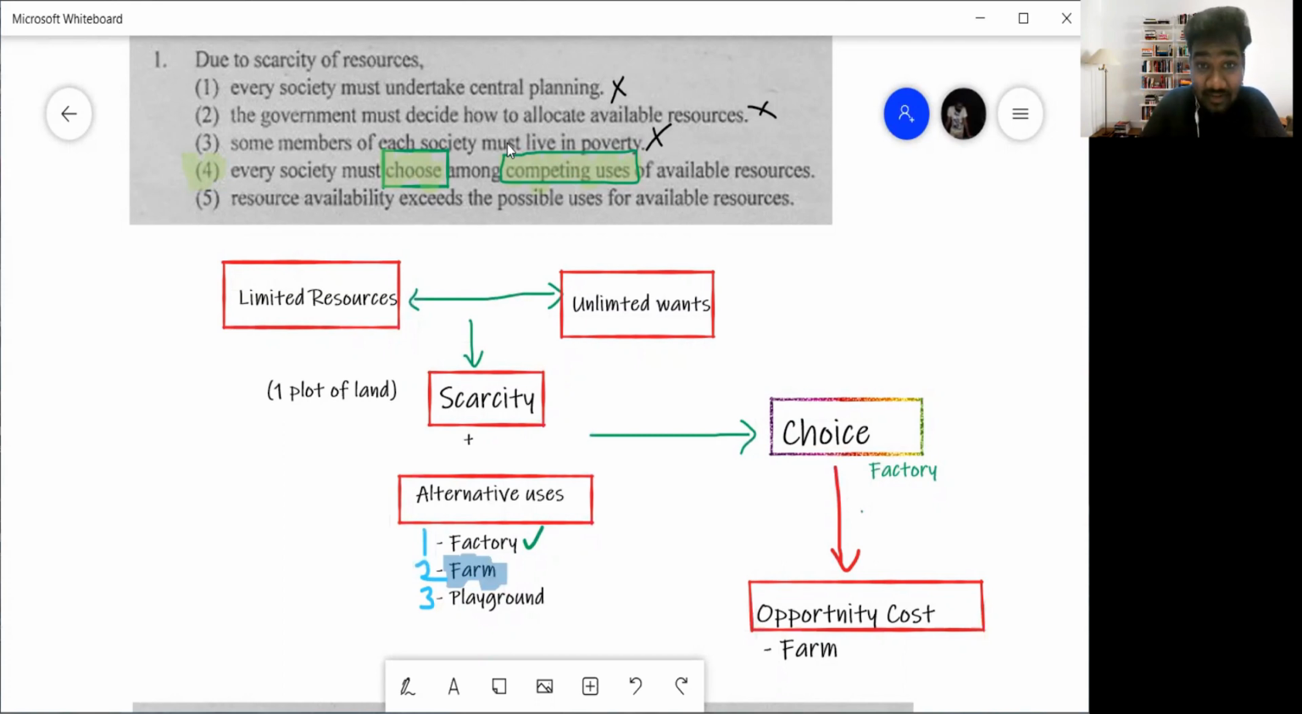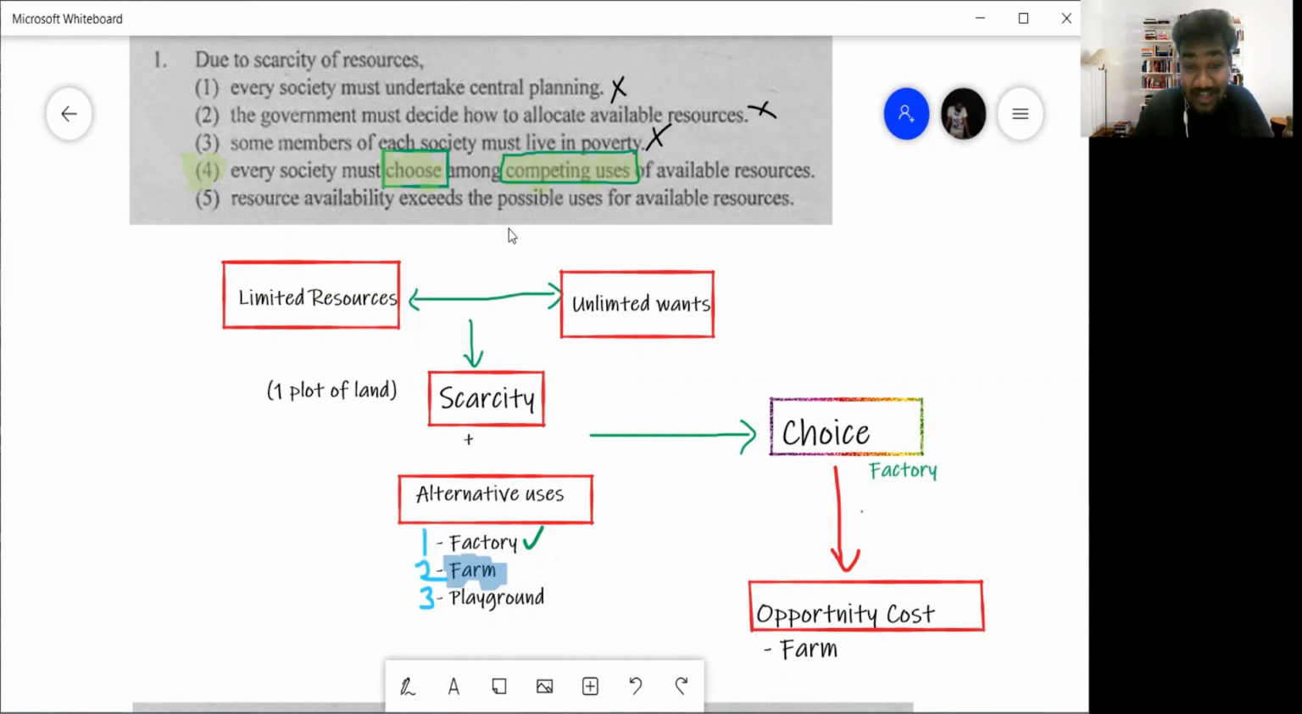Scarcity means we have resources, but they are limited compared to our unlimited wants. That is what scarcity is. And so, number 4, every society must choose among competitive uses. Because of scarcity and alternative uses of resources, we have to make a choice between the different alternative uses. Competitive uses is what they are calling alternative uses. So that is the correct answer.